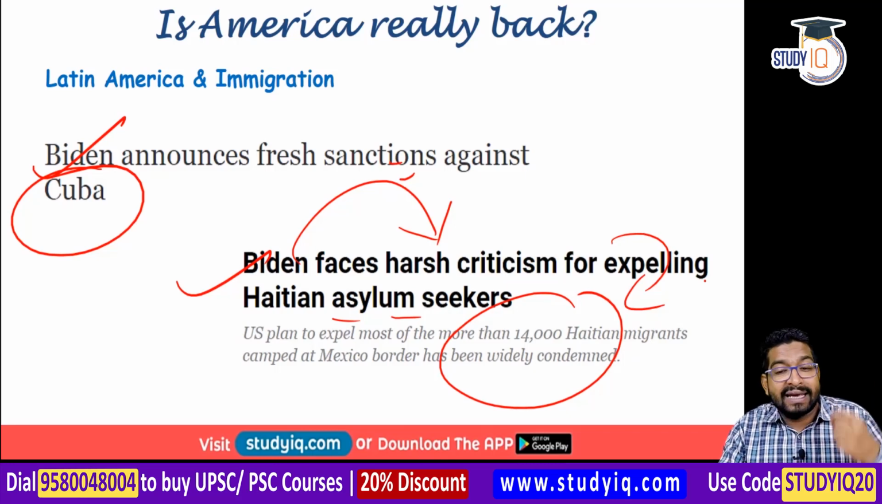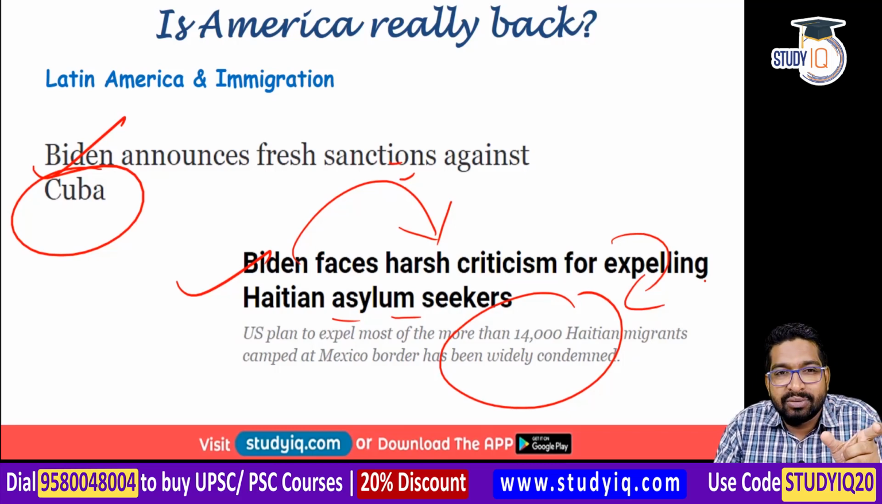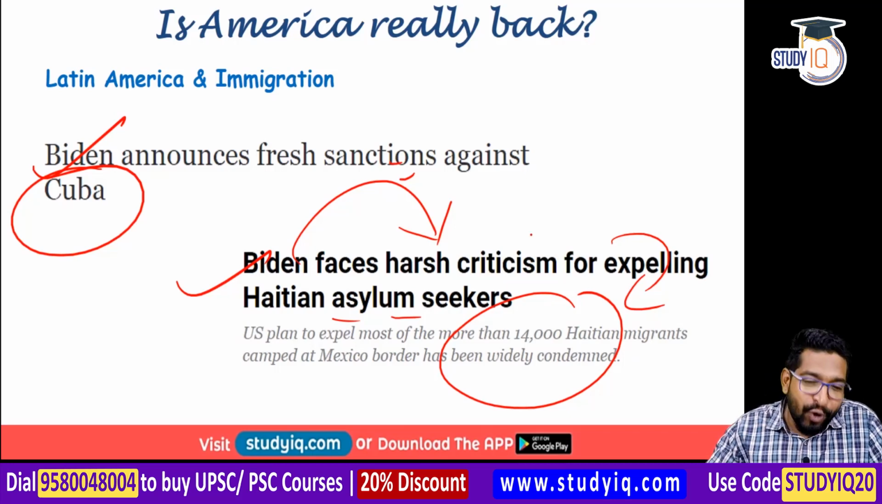The United States is not accepting them. So just the tone has changed, right? Where Trump had said, I'll build a wall along the Mexican border, Biden is not building a wall, but he's not accepting the immigrants completely.